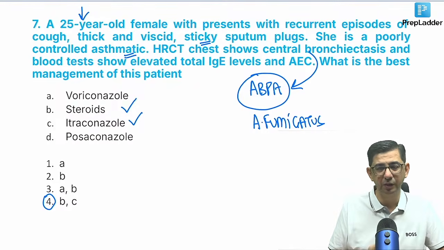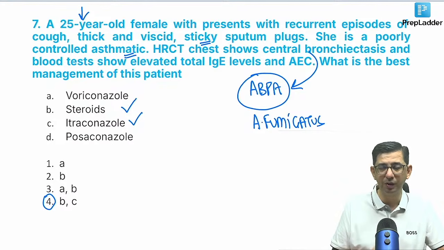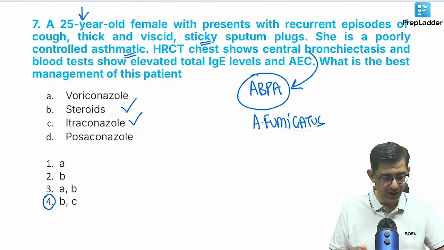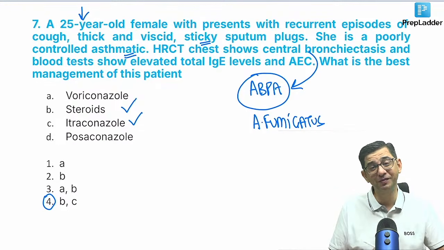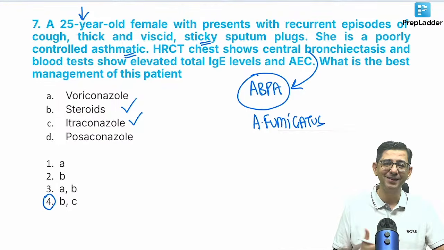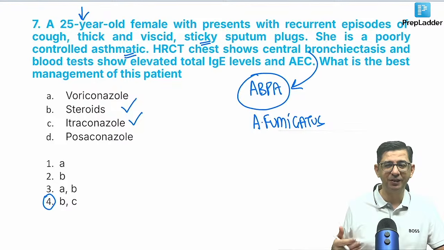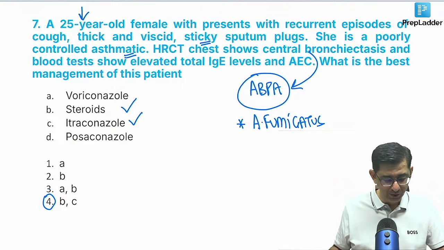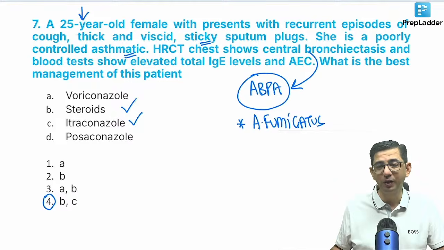I've highlighted this multiple times: asthmatic, and then there's viscid sputum, tenacious sputum, black sputum, brownish plugs, that kind of vocabulary given in a question. Then yeah, that's a good point कि steroid से तो infection हो जाएगा, यही तो बता रहा हूँ बच्चे. This is not an infection, it's a hypersensitivity reaction to the fungus which is colonizing the airways of the patient, and this fungus could be colonizing the airways of you and me as well. So we want to decrease the load of the fungus, and we need to control the asthma inflammation and at the same time decrease the hypersensitivity.